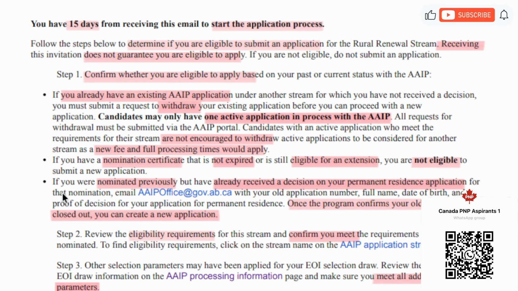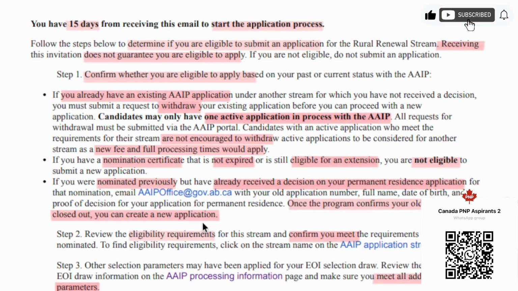However, if you were nominated previously, you have a nomination certificate, and you did a PR application and your PR application was rejected, then you may be eligible to do another application. But before that, you will have to email the AAIP office on this email address. You will email them and then they will tell you whether you can create a new application or not.